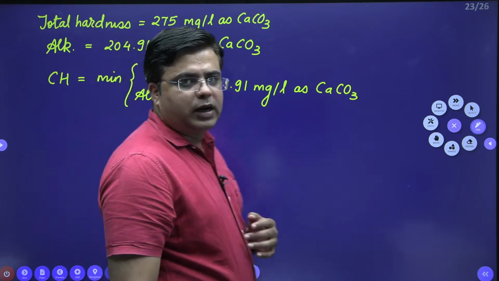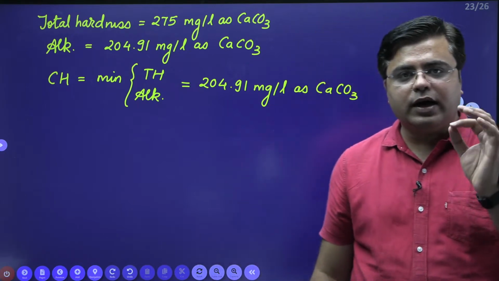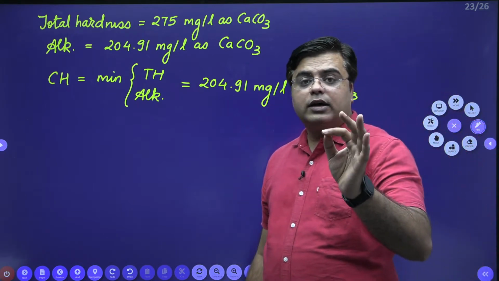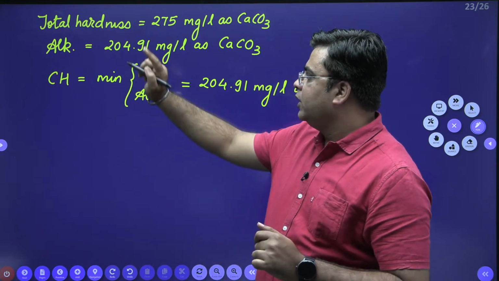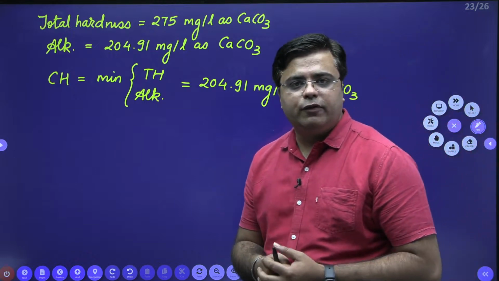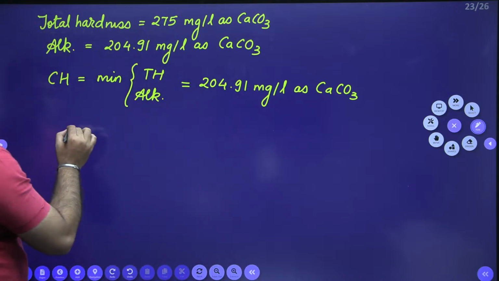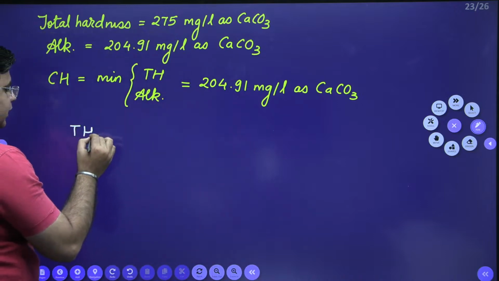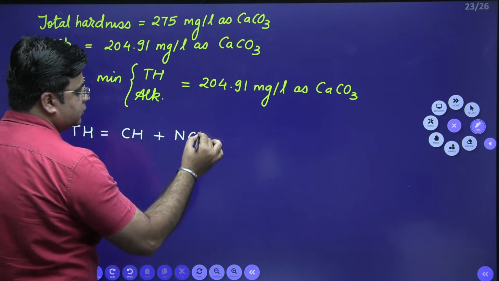So in the first part you need to calculate the total hardness. In the second part you were asked to calculate the carbonate hardness of the water sample. So carbonate hardness we have calculated, total hardness we have also calculated. Now again one more variety can be framed, calculating the non-carbonate hardness. So we can write total hardness is equal to carbonate hardness plus non-carbonate hardness.